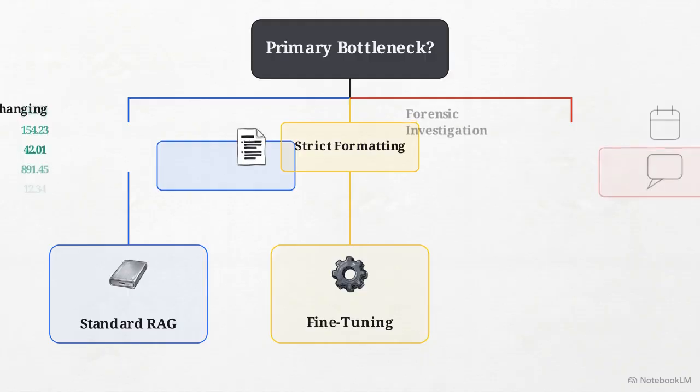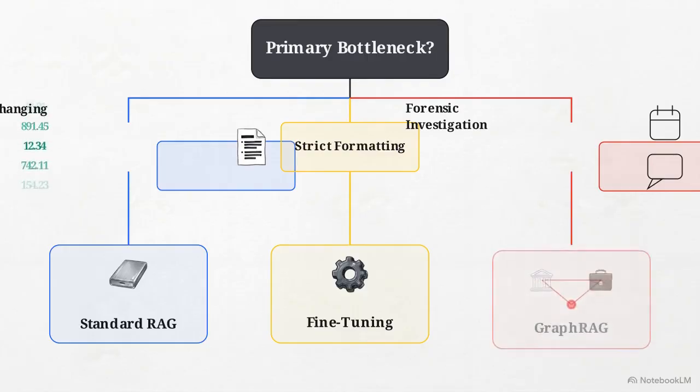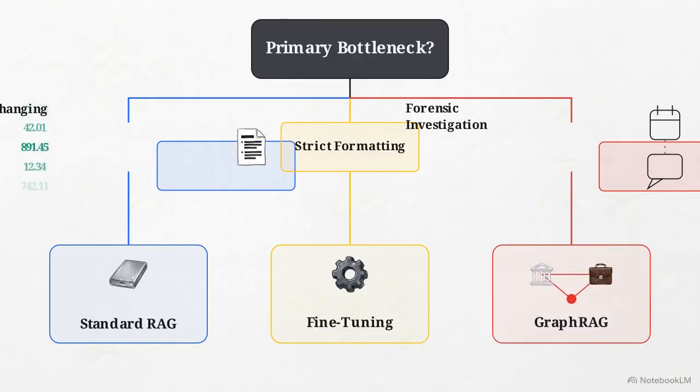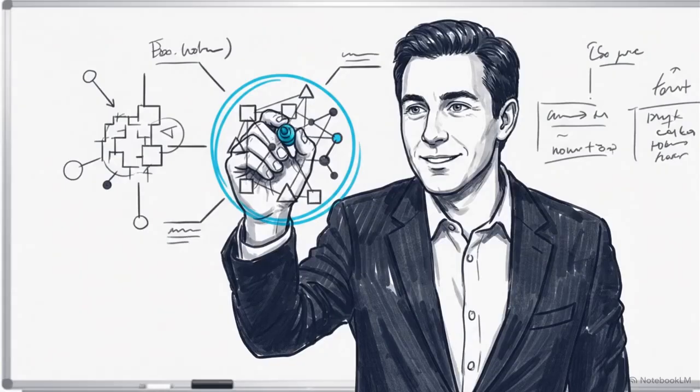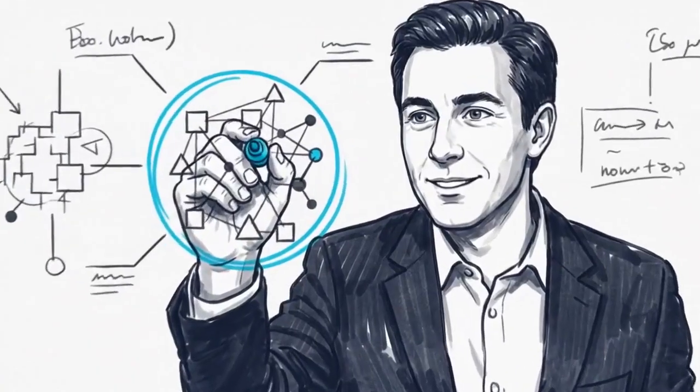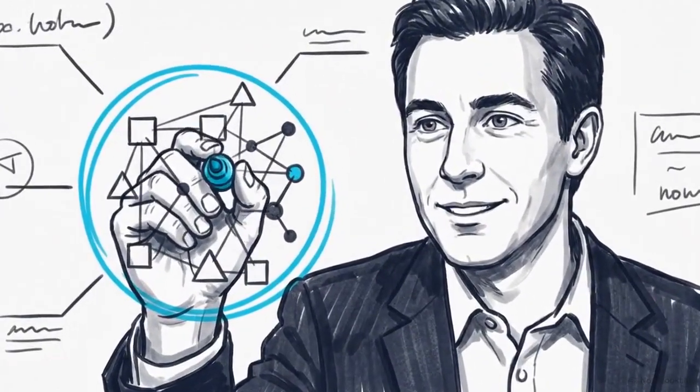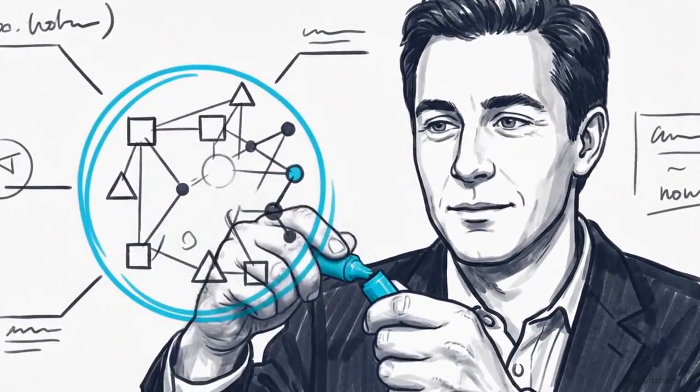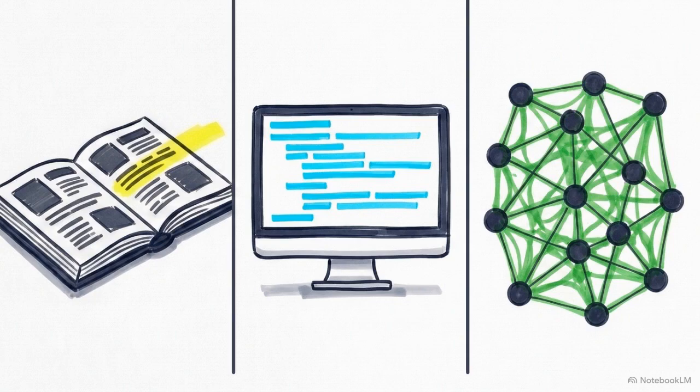The third is a forensic audit, looking for patterns across 5 years of emails and chats. This requires GraphRAG. The system links a specific calendar meeting to a conversational hint 3 weeks later, tracing the relationship between those events. Success in these deployments comes from matching the specific friction point of your business to the correct architectural strength. The question isn't which AI model is the smartest. It's whether your project requires an open library, a trained reflex, or a relational map.